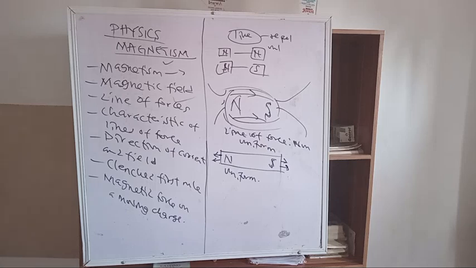All right, now let's look at the direction of current and field. There's a relationship that exists, so you can check the corkscrew rule, and then the clench rule, which talks about the fingers held in a particular way. For the corkscrew, if we imagine ourselves driving a corkscrew in the direction of the current, the direction of rotation of the corkscrew is the direction of the line of force. That's what the corkscrew rule states.